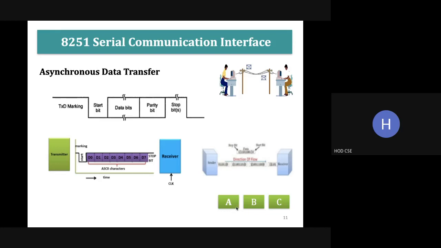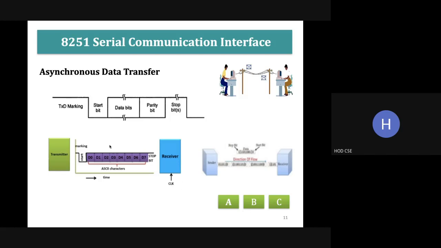First A will be framed and then transmitted, and B will be framed in such a way with the start bit and also the stop bit. In between the start bit and the stop bit, B will be framed and transmitted like this. C also will be transmitted in between the start bit and the stop bit. So in between all these characters, we have a break. This represents the starting of a new character, the start bit. This is asynchronous data transfer.